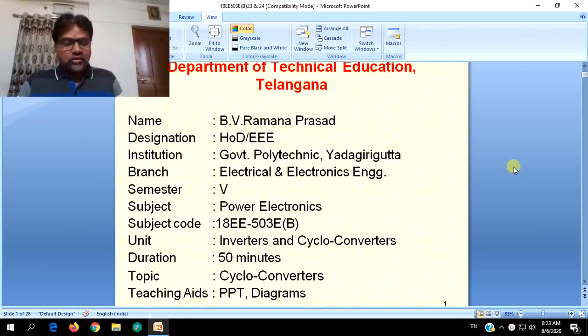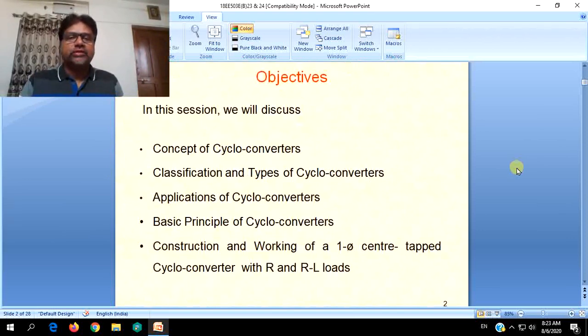Cycloconverters. The converters which are named behind how they operate or what they do to convert the given waveform. Okay, before going to that thing elaborately, we will have a recap of what we have discussed in the previous sessions.